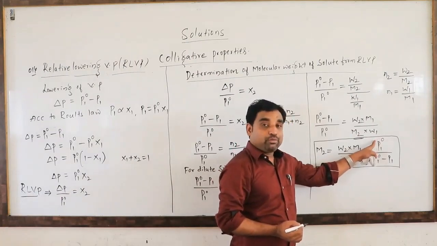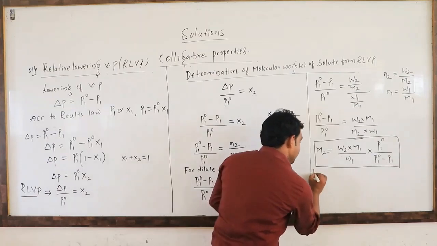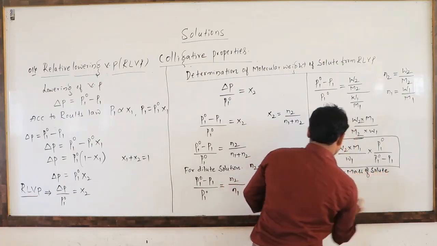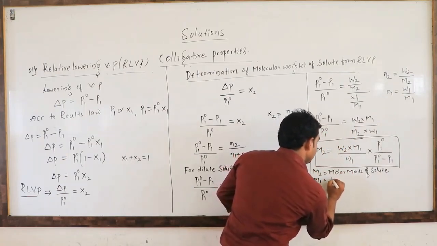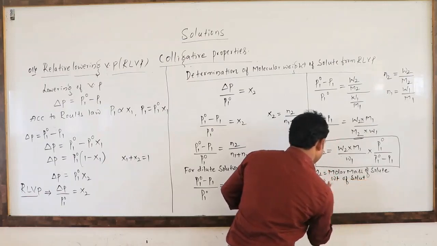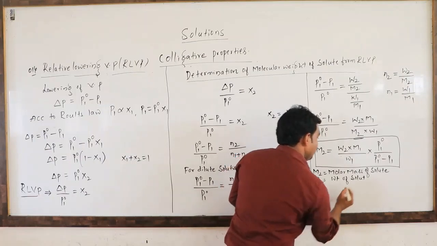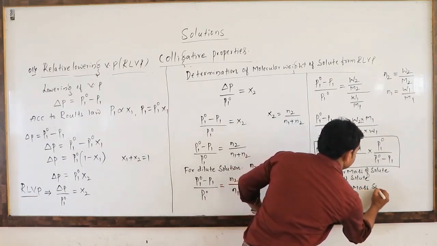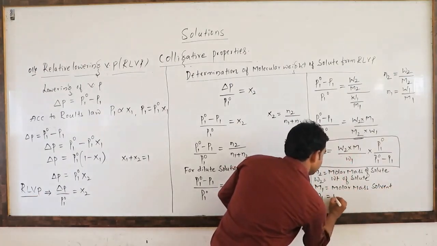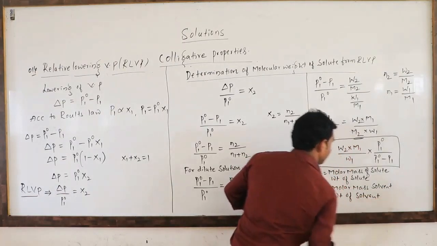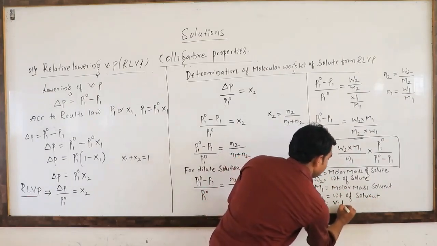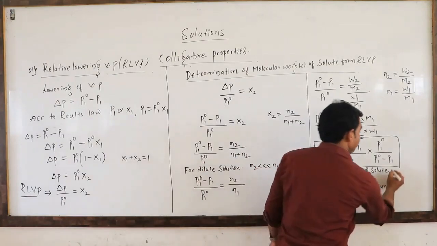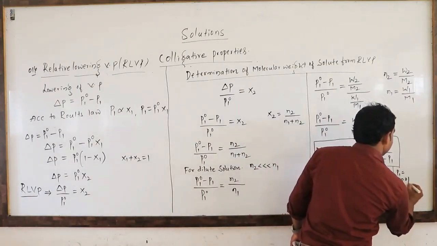P1 naught is the vapor pressure of pure solvent, and P1 is the vapor pressure of the solution.